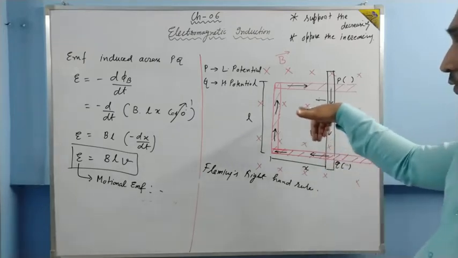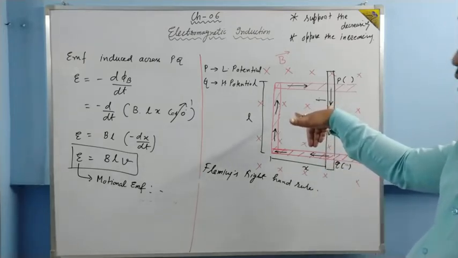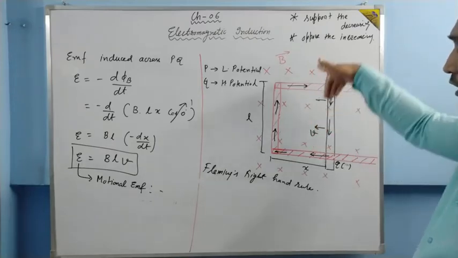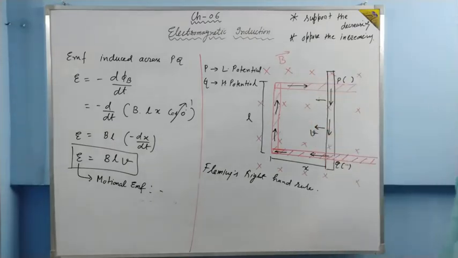Thumb in the direction of motion of conductor. Forefinger in the direction of magnetic field. Middle finger in the direction of induced current. Is it clear? So this is how we calculate the direction of current.